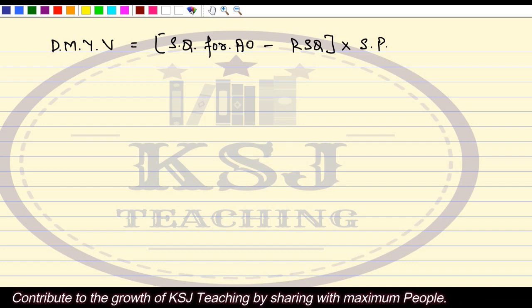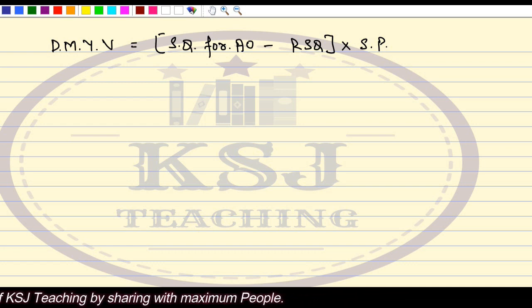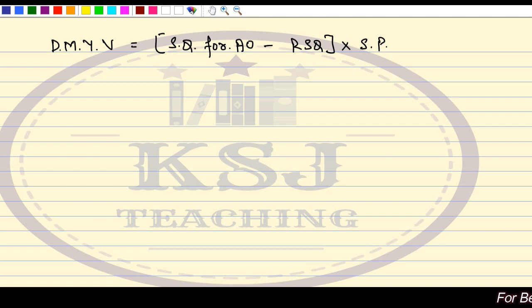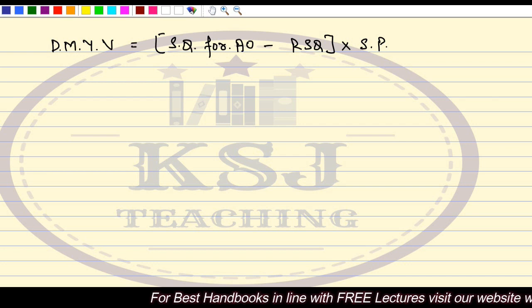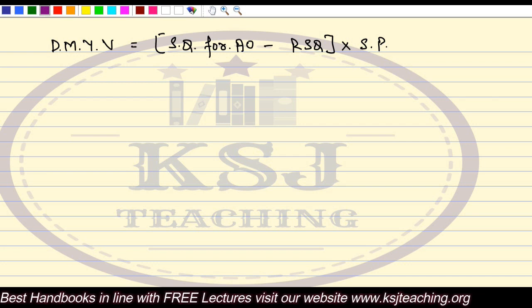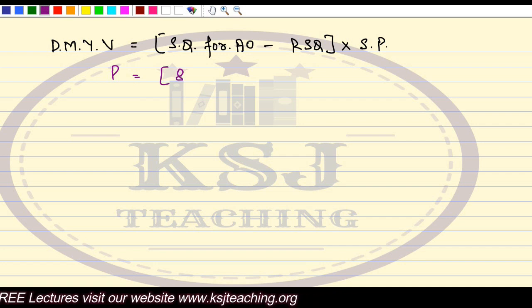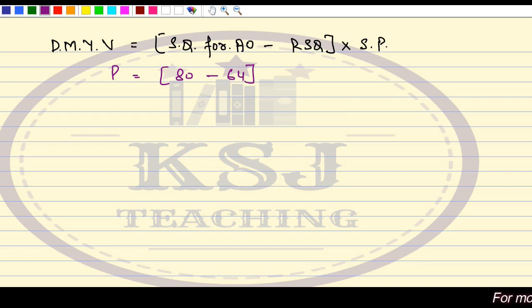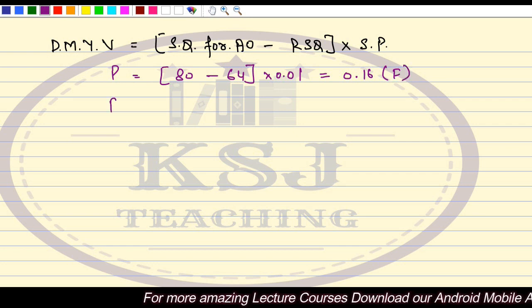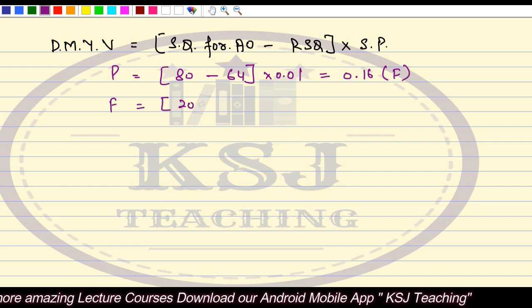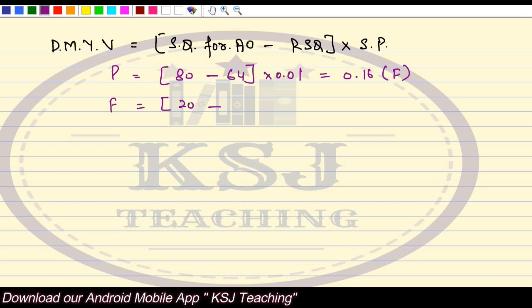What we are planning to do is yield. Yield means the difference in the quantity. Because of that, there will be a difference in the quantity consumption, right? So for making 1 unit, what was your actual planning? Actual planning was that we will use potatoes 80 grams, but ultimately we revised it to 64 grams, right? So there is a quantity variance multiplied by 0.01, that will be 0.16 favorable. Similarly, for flour, the initial planning was to use 20 grams, whereas we revised our planning based on the actual quantity, that is 16, I guess.